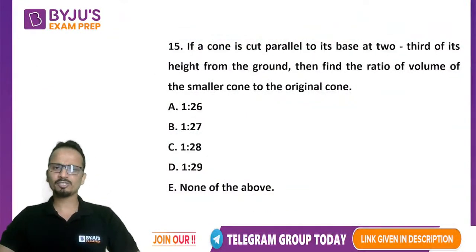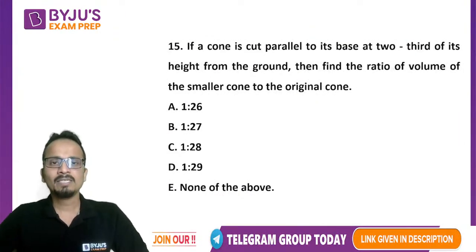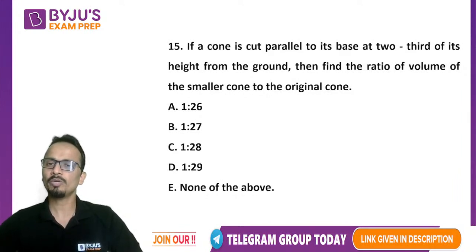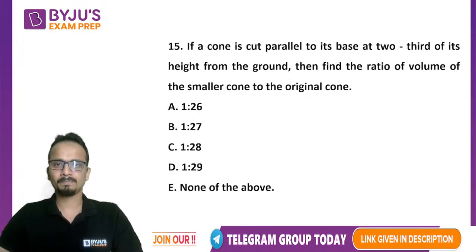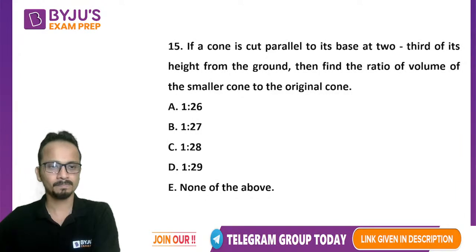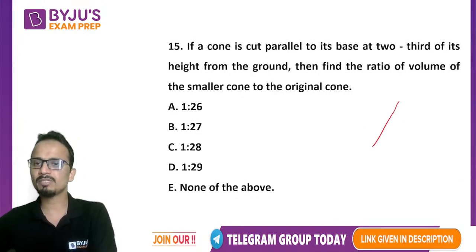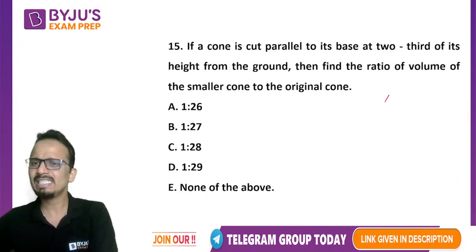Let's see if this question is easy or difficult for all of you. Now, a cone is cut parallel to its base at 2/3 of its height from the ground. Find the ratio of the volume of the smaller cone to the original cone. Now, if you know the concept, it is very, very useful, as well as easy to understand.